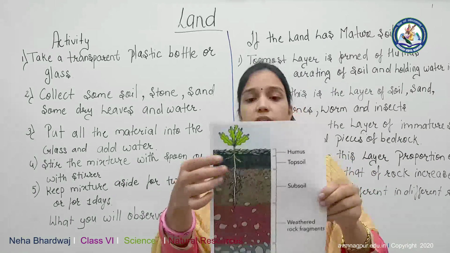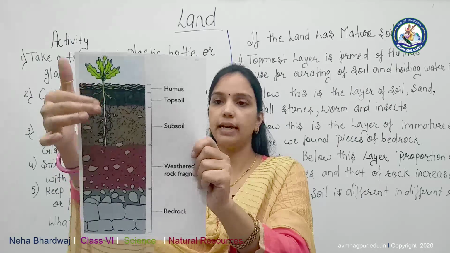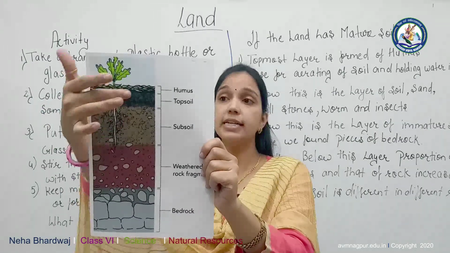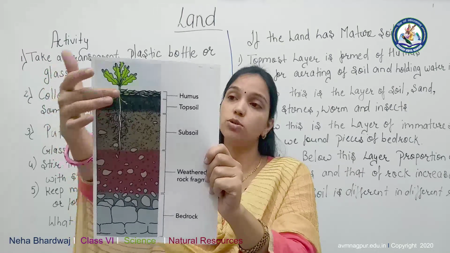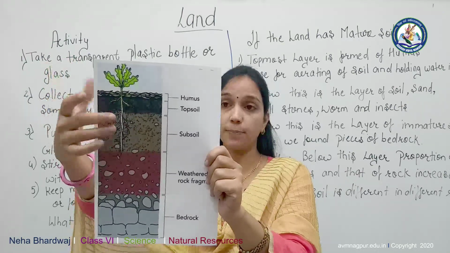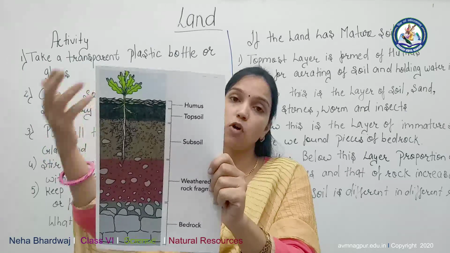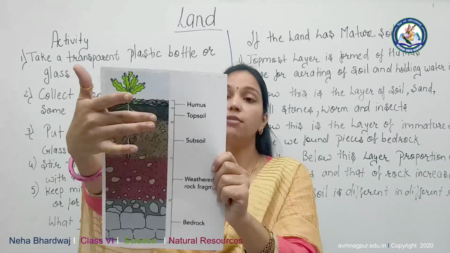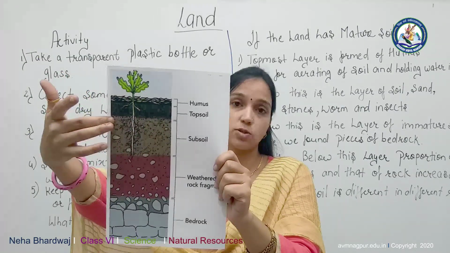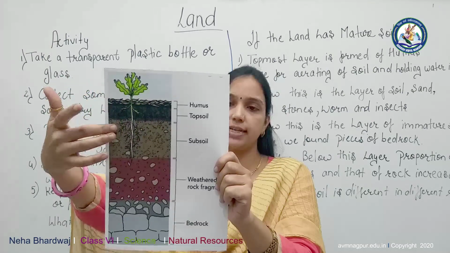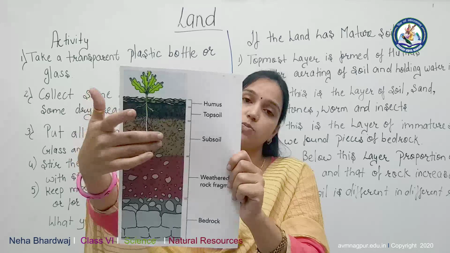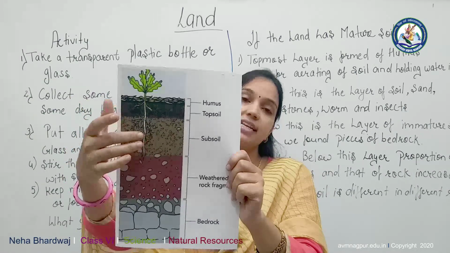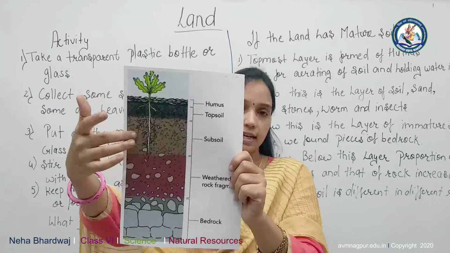This humus layer is used for aerating the soil and also holds water in the soil. This humus layer is formed in dense regions where we can see black soil. This is a very fertile soil. Below this is a layer of sand and small rocks, and insects and worms are present in this layer.